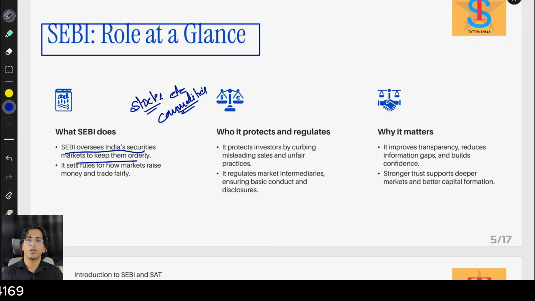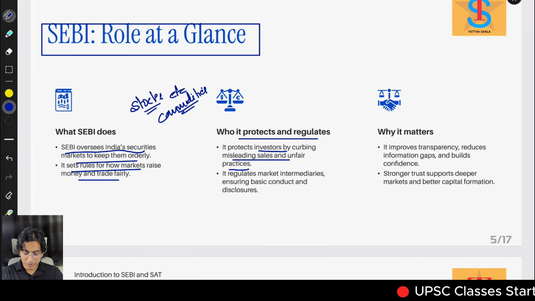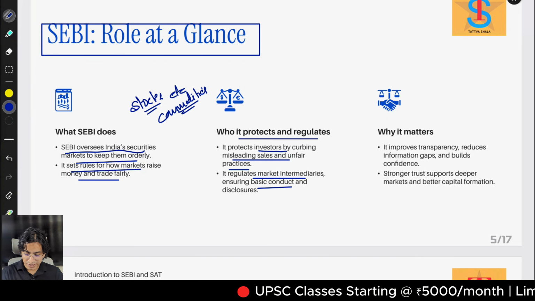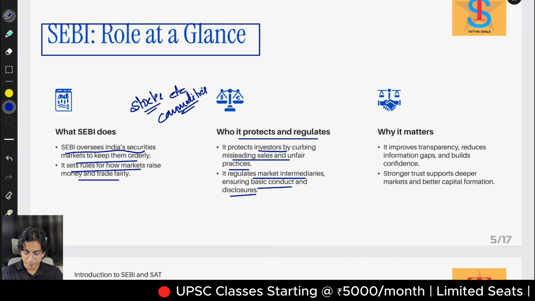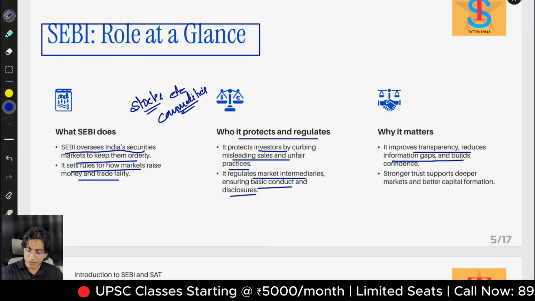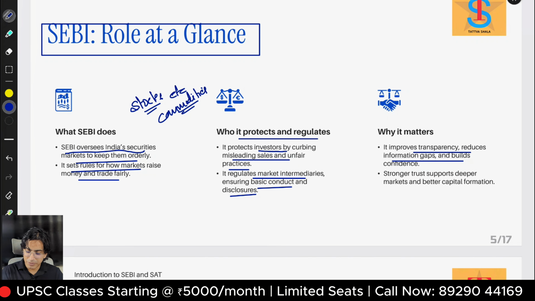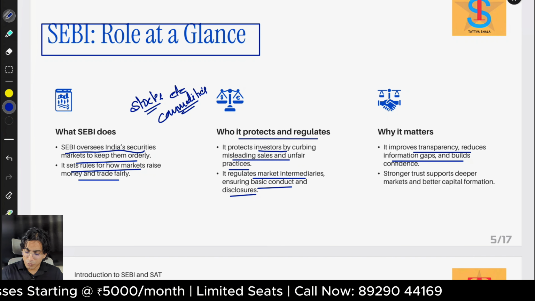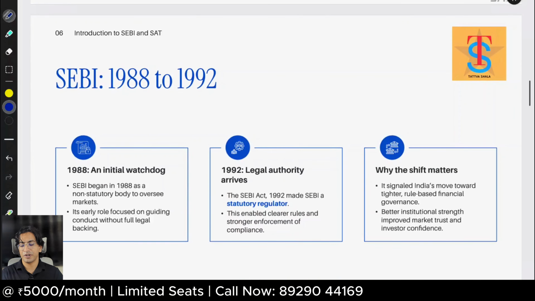And SEBI looks after all those things. It sets rules for how markets raise money and trade fairly. Who does it protect and regulate? It protects investors by curbing misleading sales and unfair practices. It regulates market intermediaries, ensures basic conduct and disclosure. Why it matters: it improves transparency, reduces information gaps, and builds confidence. Strong trust supports deeper markets and better capital formation.